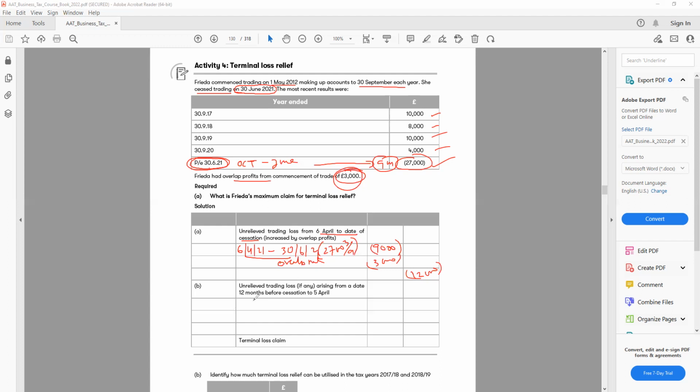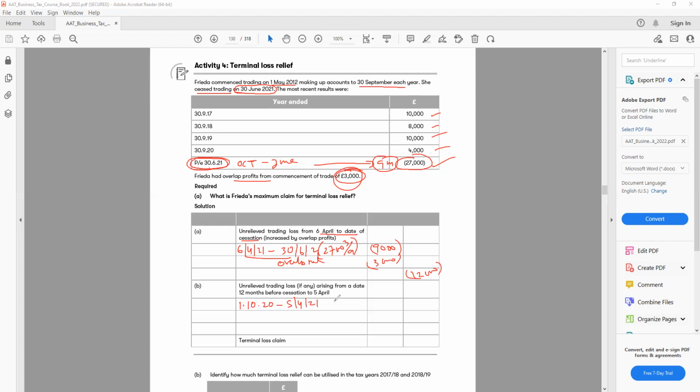The next calculation will be the unrelieved trading loss for the 12 months from the day we stop. So you can see here the day we stop is 30th of June. So we need to look at that. We have already calculated a few months. So we said from 1st of October 20 to 5th of April 21.